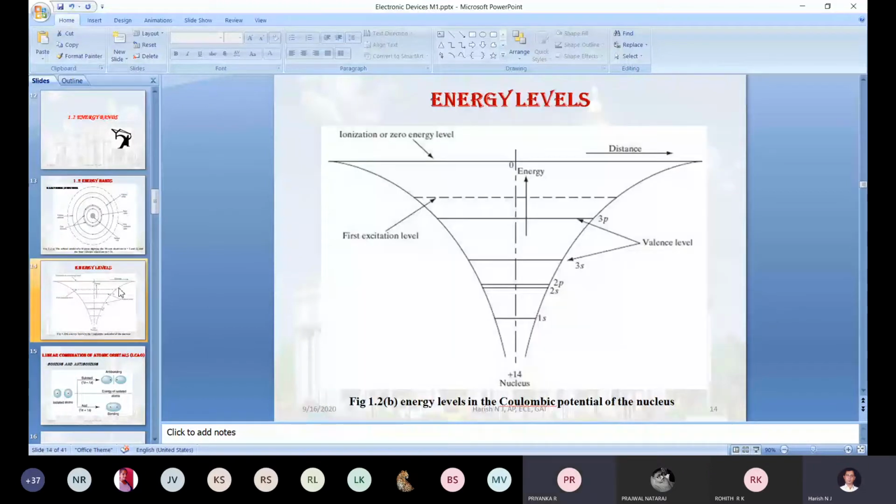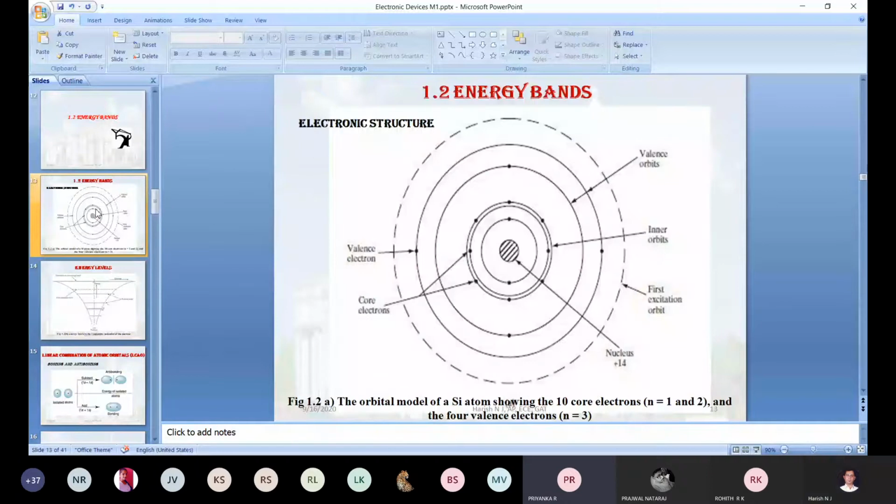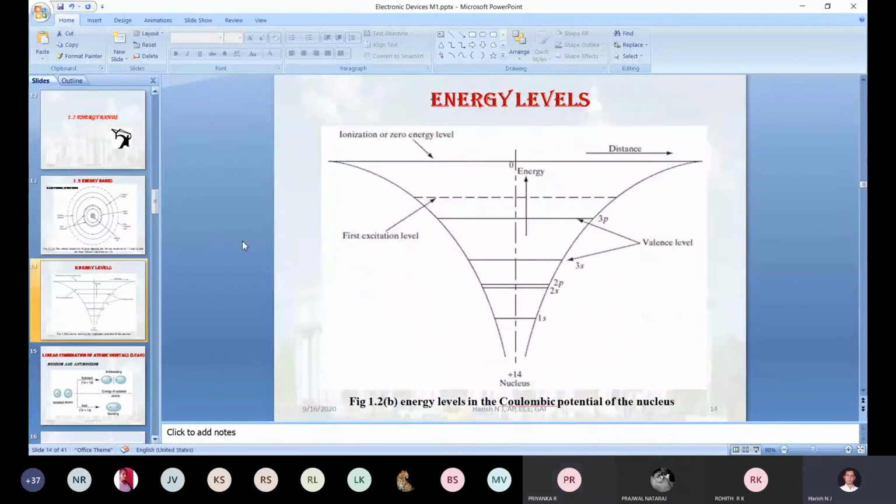Can you tell me what we got from this slide? What does this slide indicate? The energy level is increasing. Yeah, the first slide shows how many orbits are there. In that diagram, we are not able to identify how many suborbitals are there in the first orbit, second orbit, or third orbit. But here you can clearly identify how many suborbitals there are. The first orbit consists of only one orbital, the second orbit consists of two suborbitals, and the third orbit consists of three suborbitals.